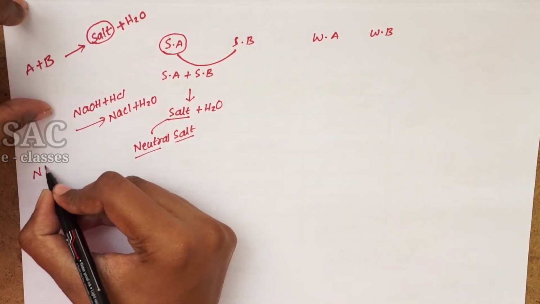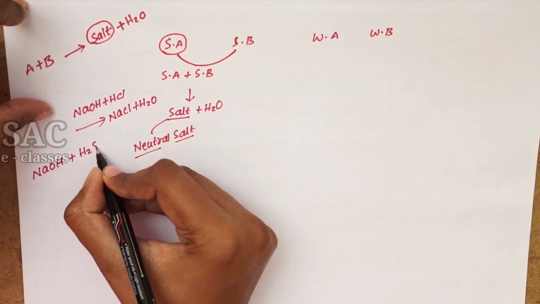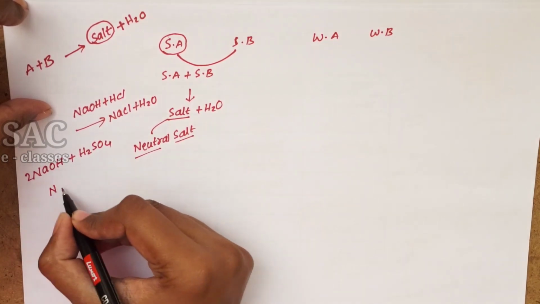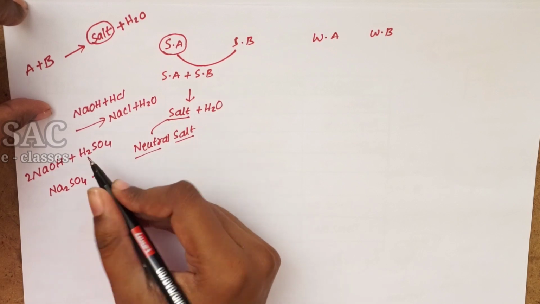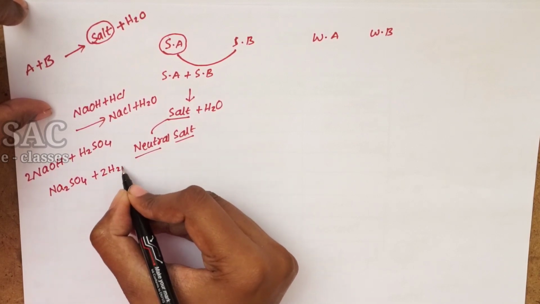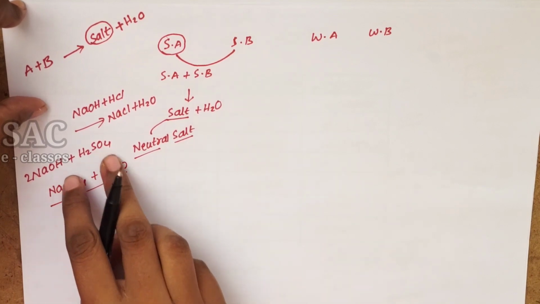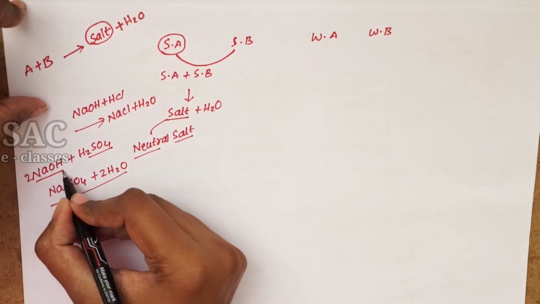And whenever NaOH is treated with H2SO4, it gives Na2SO4 and 2 moles of water. So it is also a neutral salt, because both are a strong acid and a strong base. This is a strong acid and it is a strong base.